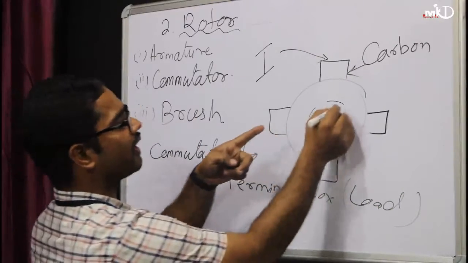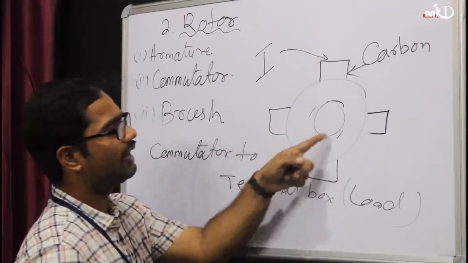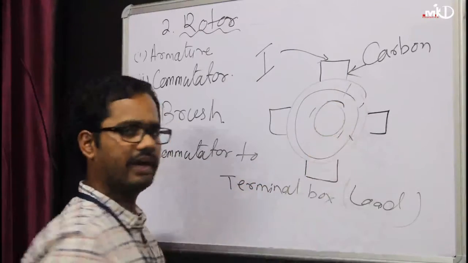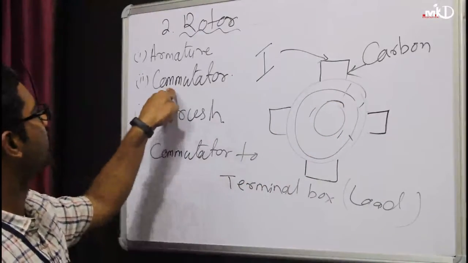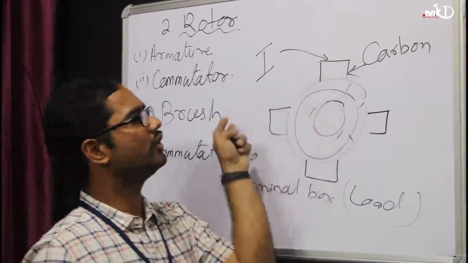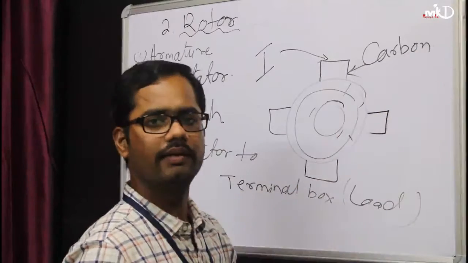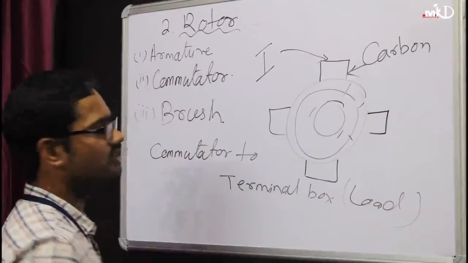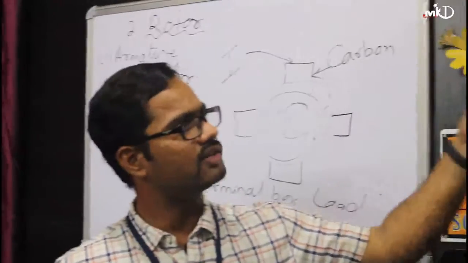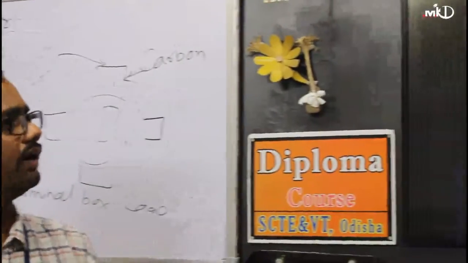But whatever the current is, it is first collected by your commutator. The commutator collects the current from the armature and gives it to the carbon brush, and the carbon brush carries the current to your outside body. So this is all about the construction. The DC generator is completed.